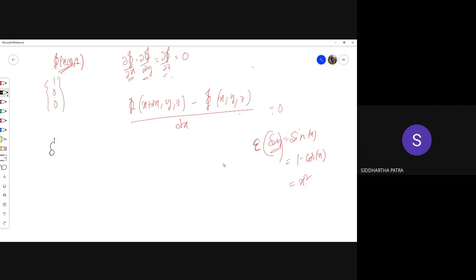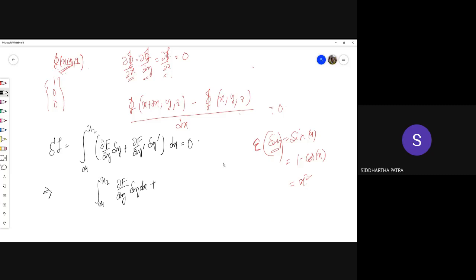The first variation of I is the integral of del f del y delta y plus del f del y prime delta y prime, dx, equals 0. So the next line we could write is the integral from x1 to x2 of del f del y delta y dx, plus, for the second term we would do integration by parts.